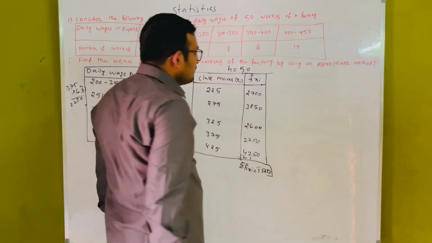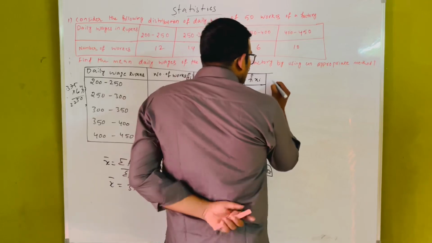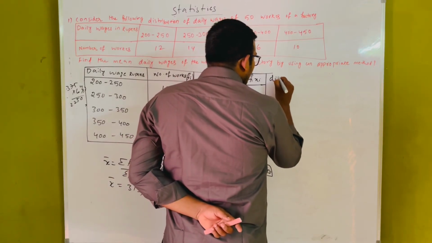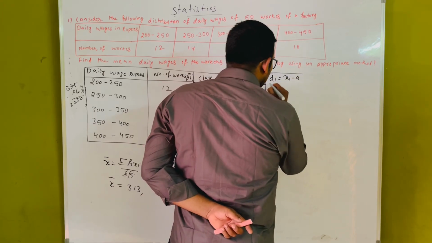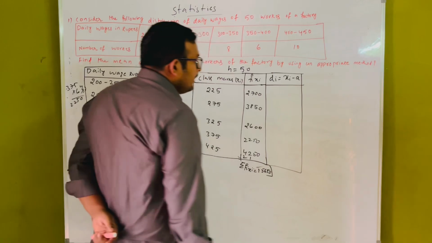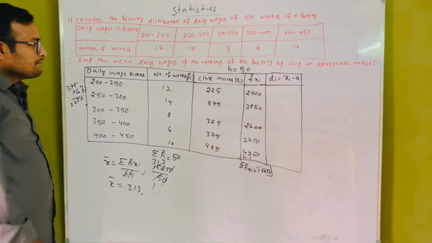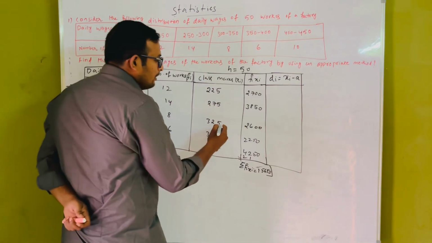And another two formulas are there. We can consider the deviation formula. Di is nothing but Xi minus A. Sir, what is the Di? A is nothing but the assumption. We can consider any one as the assumption.